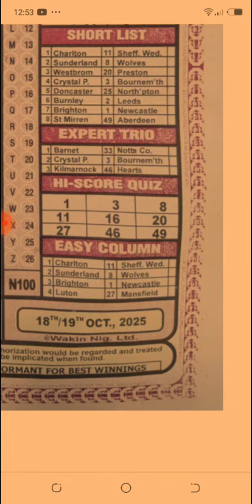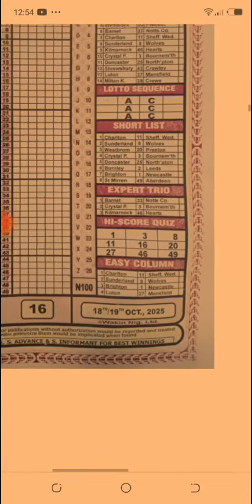Now this is the first time I've discovered that if you go to box 1 of high score quiz, you see #1, and if you go to box 9 of high score quiz, you see number 49, which clearly states that between #1 and number 49, one of it will give us a very reliable banker draw, or we'll do 2/2 full-time draws. Because I've not actually seen this sequence before, it's just an observation, so you can go ahead, look it up to confirm for yourself before proceeding to using it.